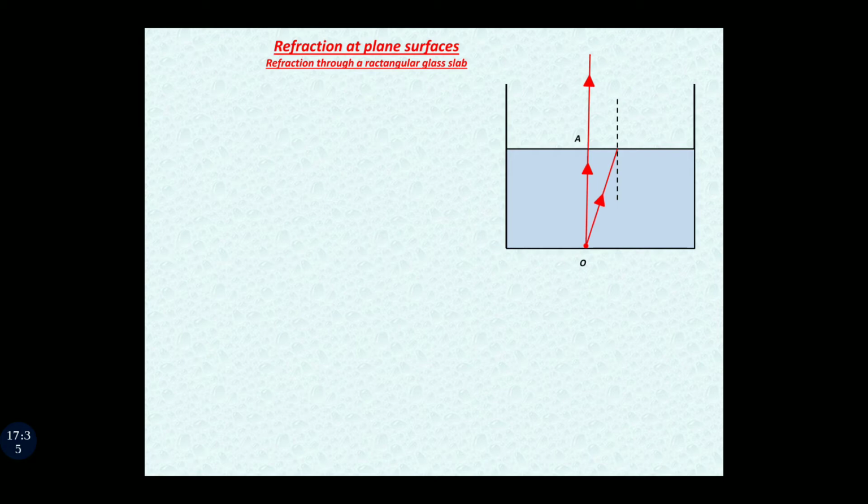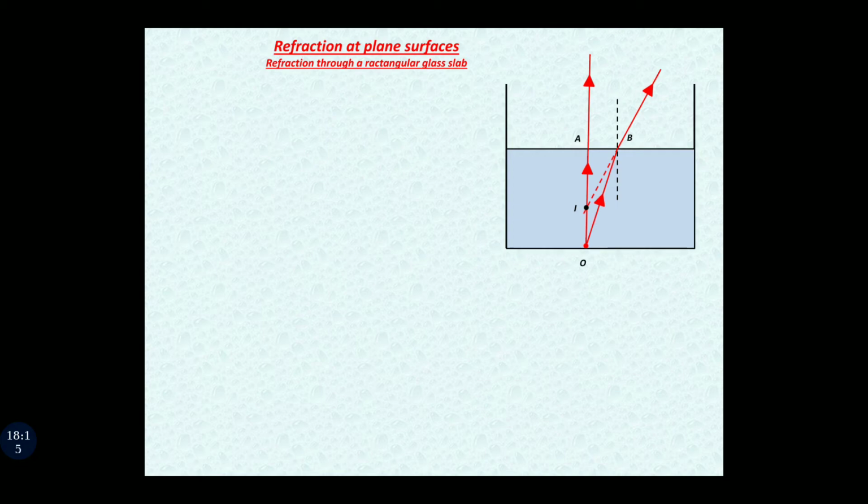Since the ray of light is moving from the liquid to the air, it bends away from the normal because it is moving from denser medium to rarer medium. This point is B. We extend the refracted ray behind the liquid surface. We get an intersection point, and at this intersection point we have an image, and that image is I.